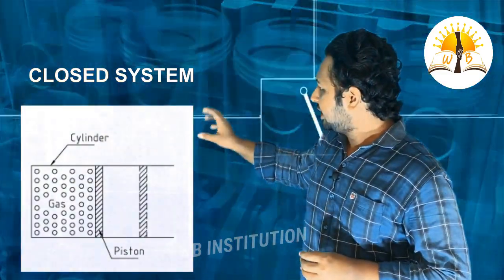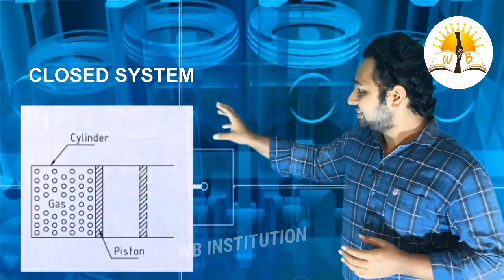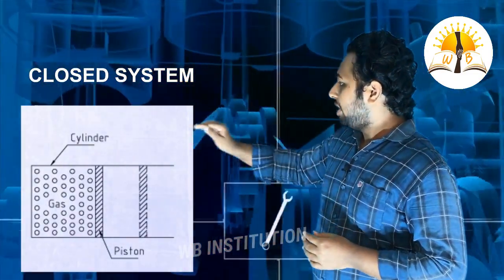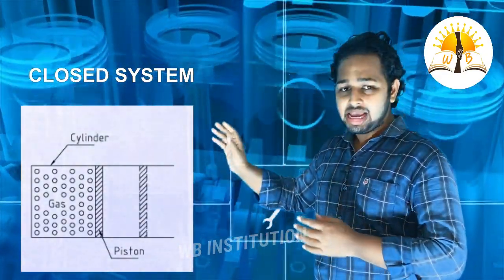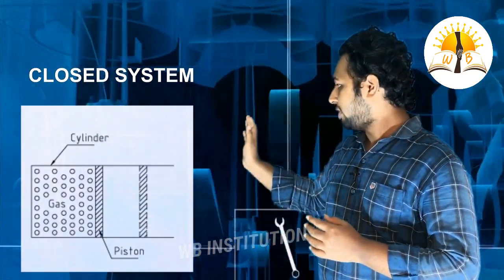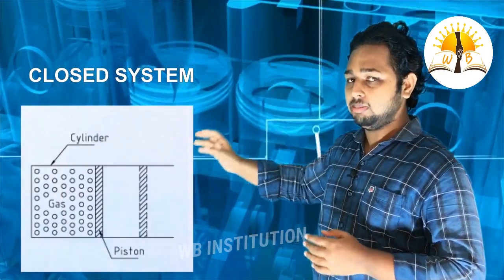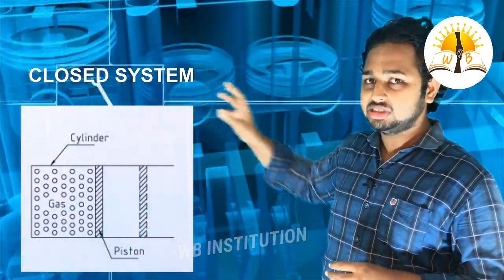In this cylinder, the piston is in the initial position, and there are gases in this chamber. When heat energy is supplied to the system, the gases expand so that the piston moves from the initial position to the final position. Here the transfer of heat happens, but mass is not getting transferred. So this is an example of a closed system.